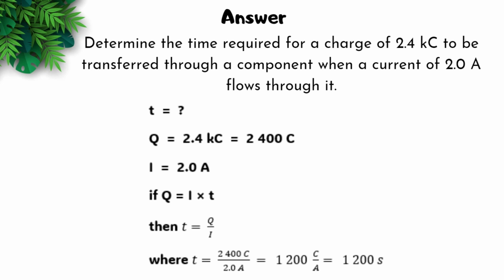Then you see that from your list of equations, you would be using Q equals I times T if you are trying to determine time. Transpose for T. T is equal to Q over I, divide 2400 coulombs by 2 amps, and we get 1200 coulomb amps to give us 1200 seconds.